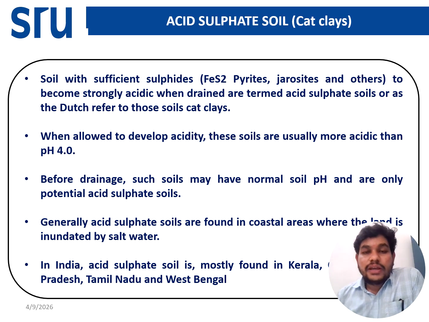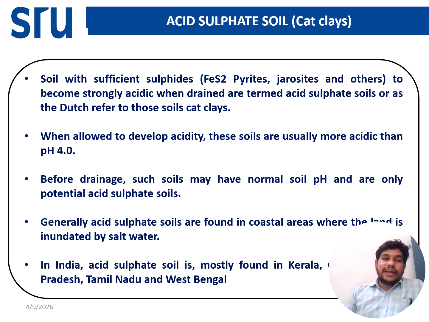Another topic that we want to discuss is the acid sulfate soil, also called cat clay, because acid sulfate soil has a yellow color, and that yellow color matches the yellow of cat eyes.